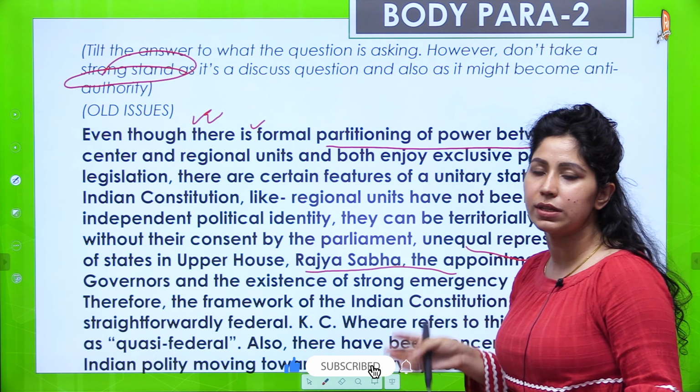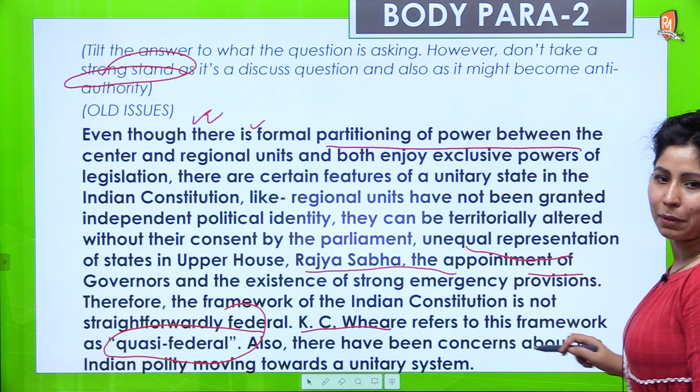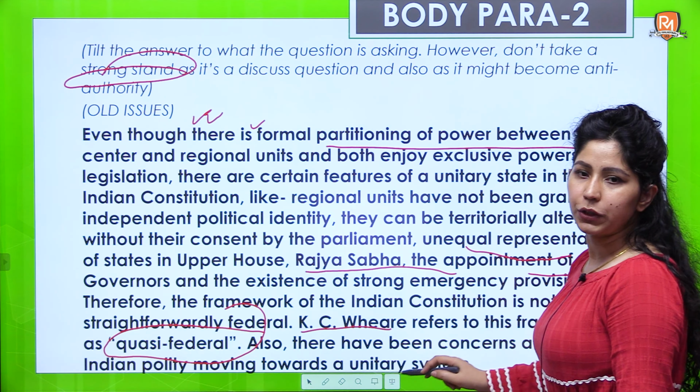Now, what are the new issues? Look at the last line here. Also, there have been concerns about the Indian polity moving towards a unitary system. Why have concerns erupted over time? Why have concerns erupted in our current affairs? This has happened mainly because these are the latest issues.